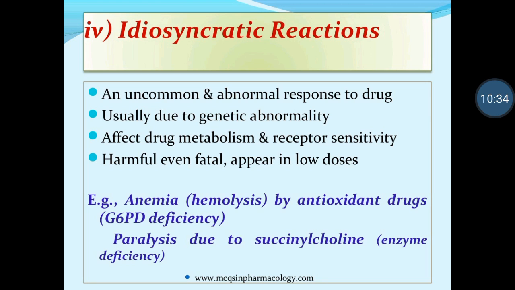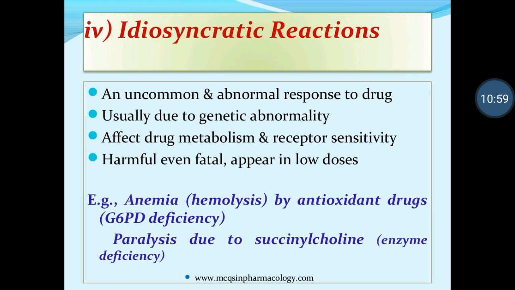This enzyme is very important in keeping the RBCs healthy. If it is absent, the RBCs can undergo hemolysis from antioxidant drugs. So in the absence or deficiency of G6PD, hemolysis is definitely produced by antioxidant drugs. This is checked by pathological tests.